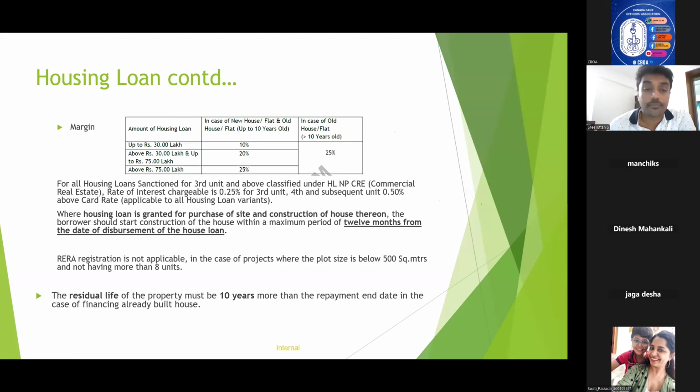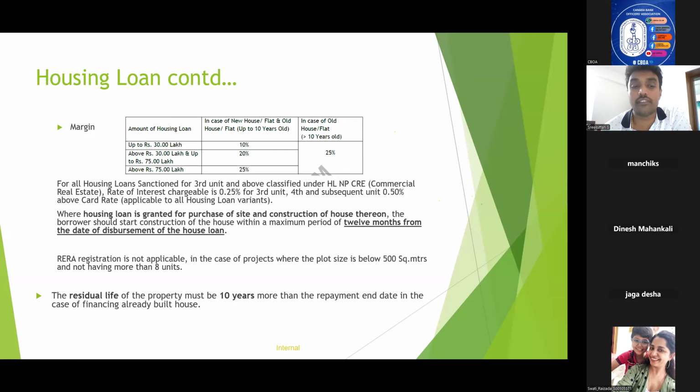RERA registration is not about this. We have already discussed. Residual life of the property must be at least 10 years more than the repayment end date in the case of financing already built house. That is, in the case of old house, suppose the residual age of the building available is say 30 years, the maximum repayment that you can give is 20 years.